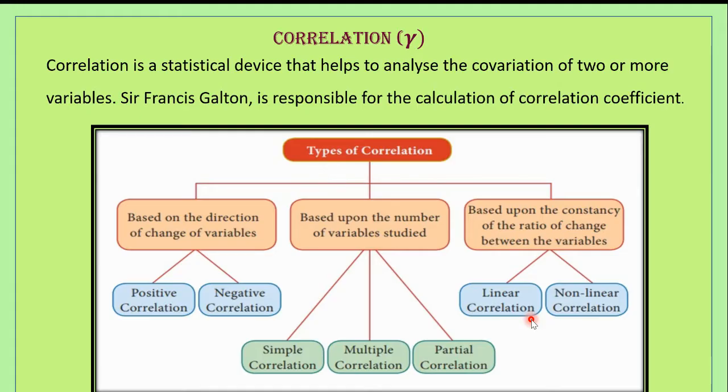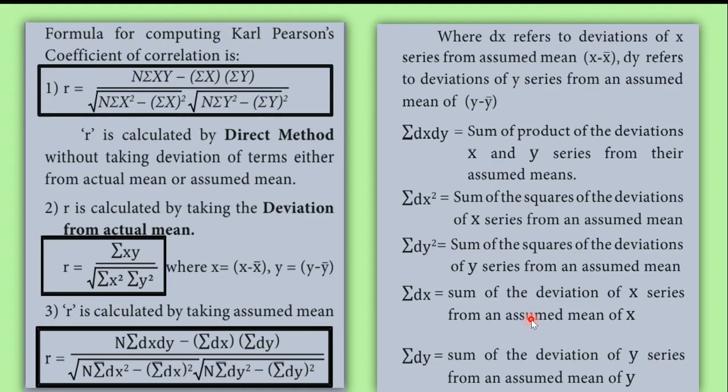Of these, the first 2 are based on the knowledge of diagrams and graphs. That is, the scatter diagram method and the graphic method make use of diagrams and graphs. Whereas Karl Pearson's coefficient of correlation and method of least squares use mathematical methods. So now let us see Karl Pearson's coefficient of correlation. This is a method of calculating the correlation.